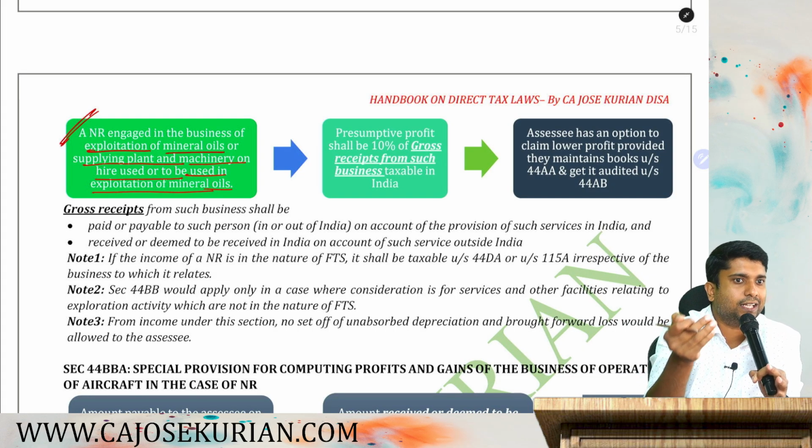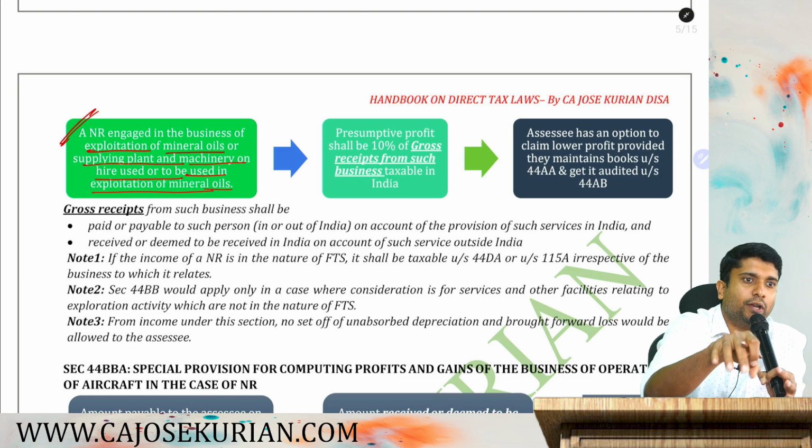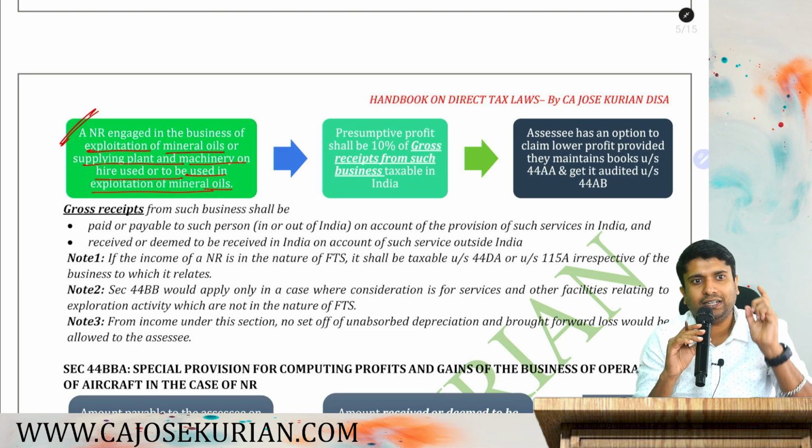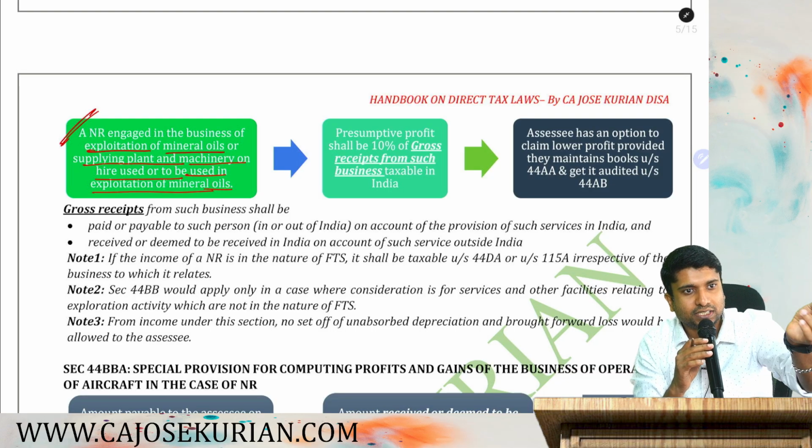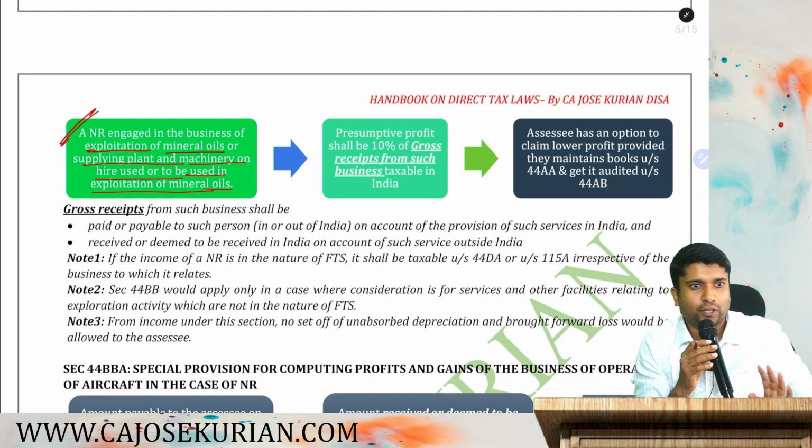Somebody else is using that particular plant and machinery for exploring mineral oil. So you can have 2 incomes. Number 1, exploration of mineral oil, direct income. Number 2, lease charges for renting out the plant and machinery to be used in exploration of mineral oil.